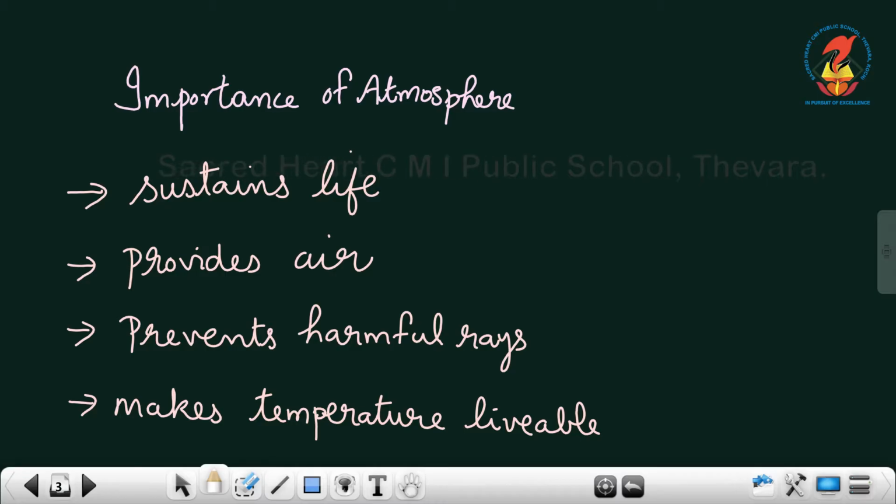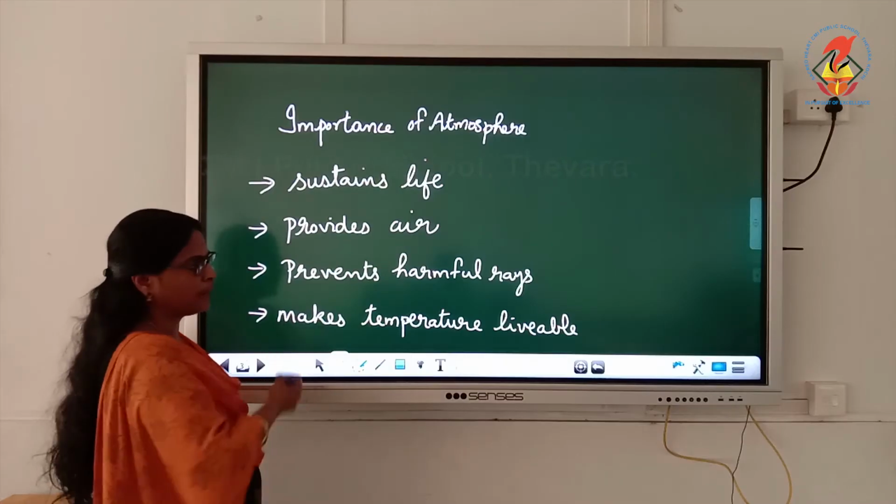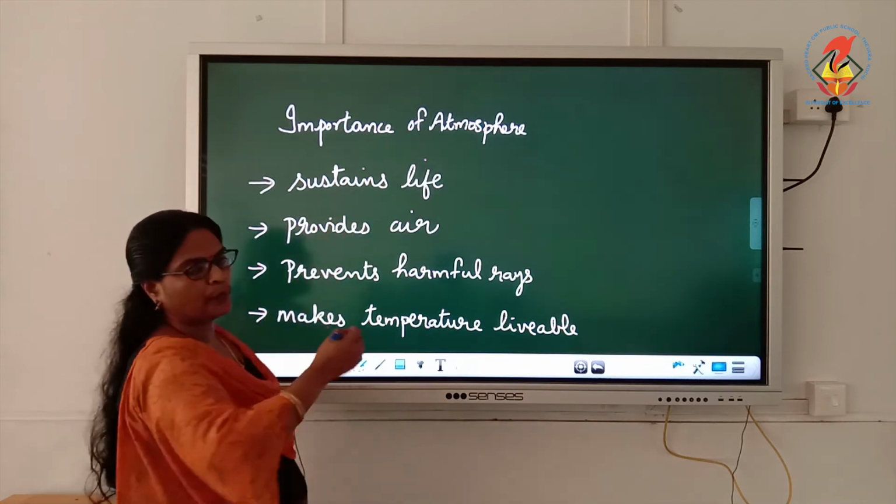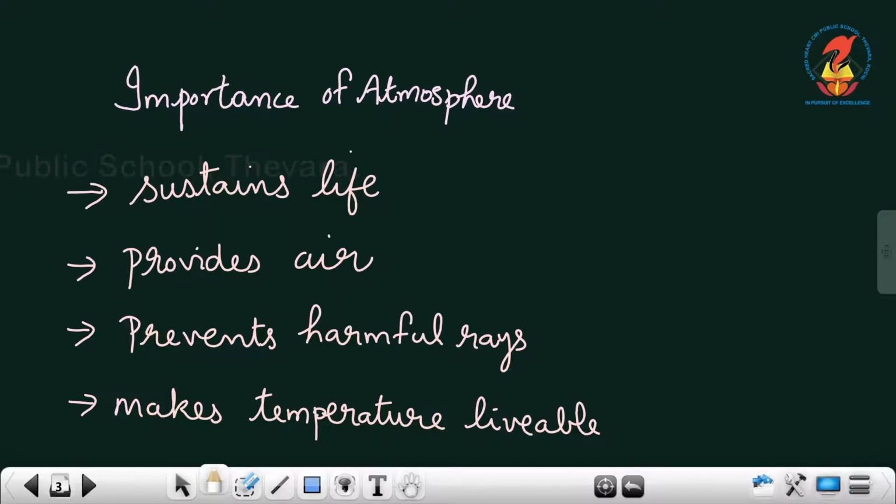Atmosphere also makes temperature livable. So what is the importance of atmosphere, children? Atmosphere sustains life, it provides air to breathe, it prevents harmful rays, and it makes temperature livable.